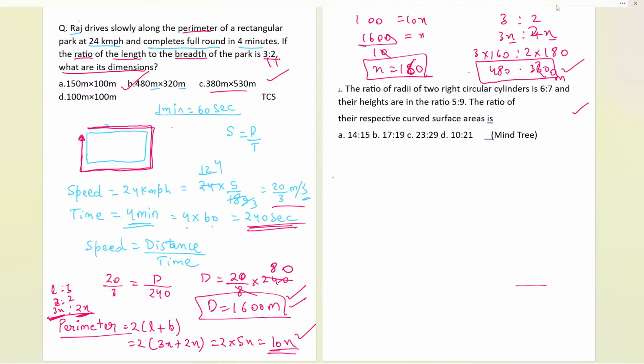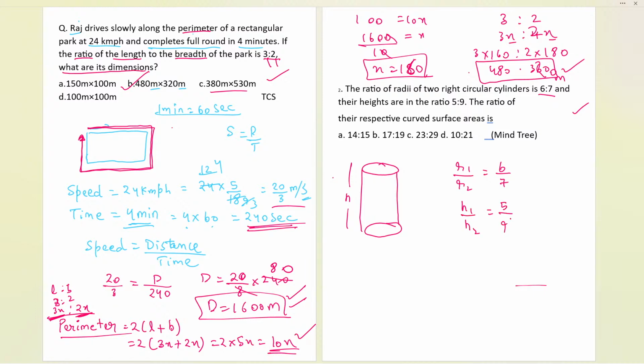Okay, so now let us see this question. The ratio of radii of the two right cylinders. Suppose this is a cylinder and we consider its height as h. The ratio of the radii of the two circular cylinders is 6:7, so r1 upon r2 is 6:7. Now the heights are in the ratio h1 by h2, that is 5:9. Now we need to find the ratio of the respective curved surface areas.